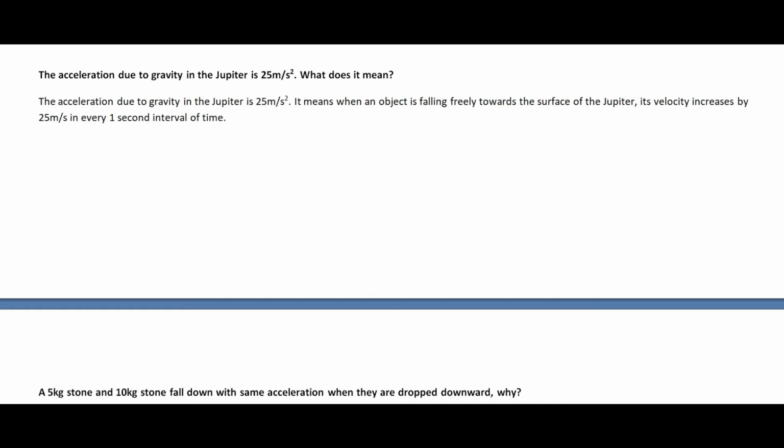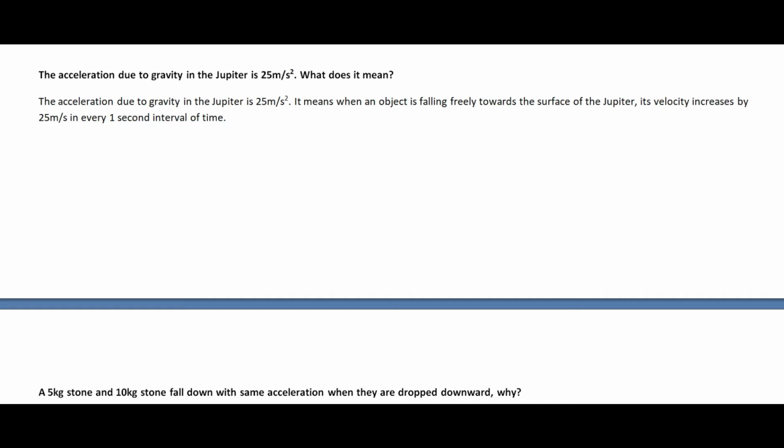When any object is falling freely towards the surface of Jupiter, its velocity goes on increasing, and its velocity increases by 25 meter per second in every 1 second interval of time. For example, suppose an object is released towards the surface of Jupiter. Then in the beginning its velocity is just 0 meter per second.